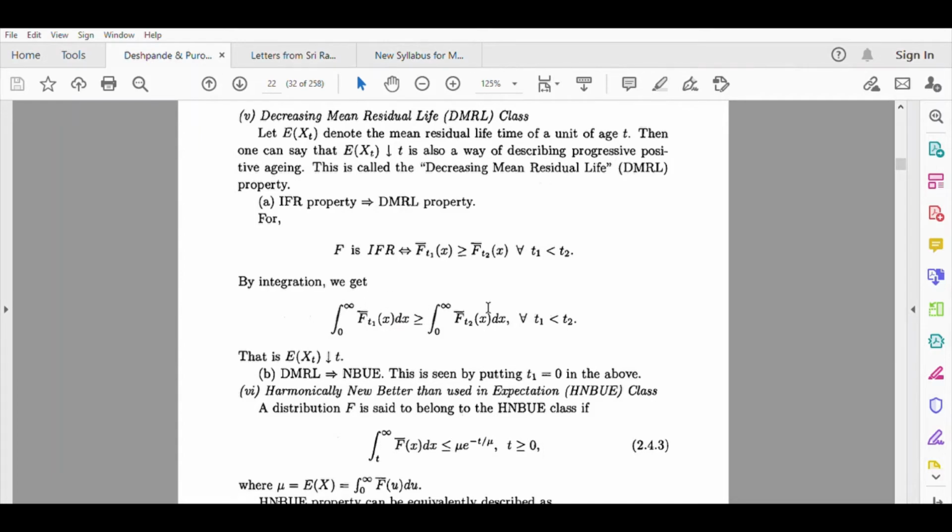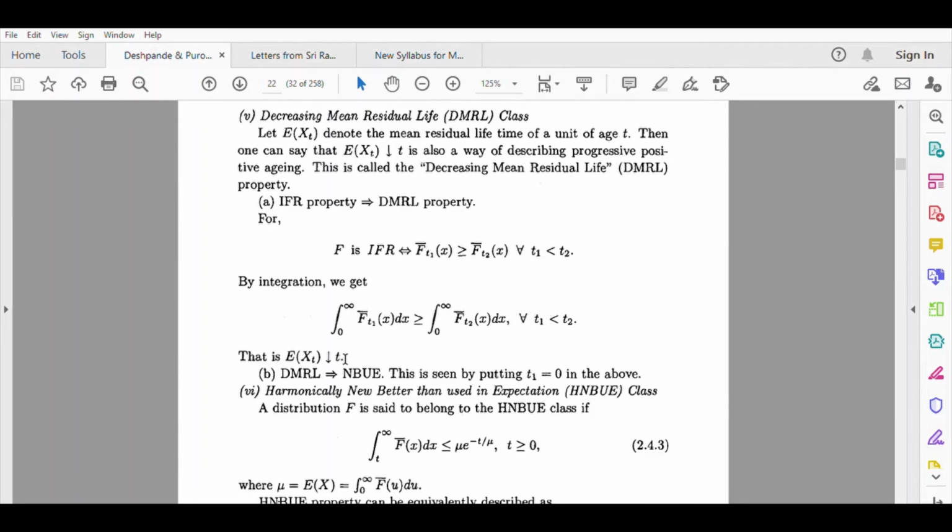So because the failure rate here will be large, this quantity as a result will be smaller than this quantity. And so the mean residual life will again be a decreasing function. And so the unit or that item will have a decreasing mean residual life property. So thus, if the failure rate is increasing, then the DMRL property is going to exist. So this is what we are trying to prove here.